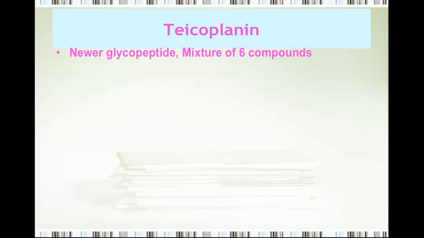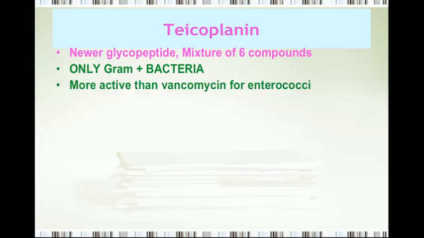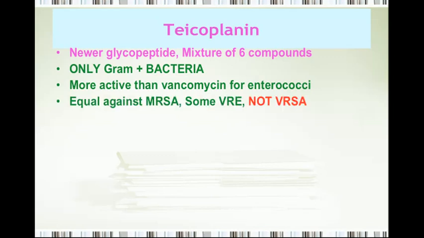That's teicoplanin. It's a newer glycopeptide and it's a mixture of 6 compounds and is useful only against the gram-positive bacteria. It's more active than vancomycin for enterococci and it's equal against MRSA and some VRE, but it can't be used against VRSA. So I just said we need a better substitute for vancomycin.